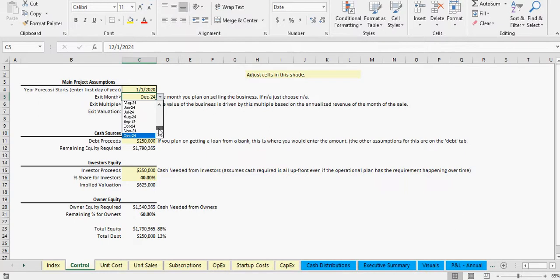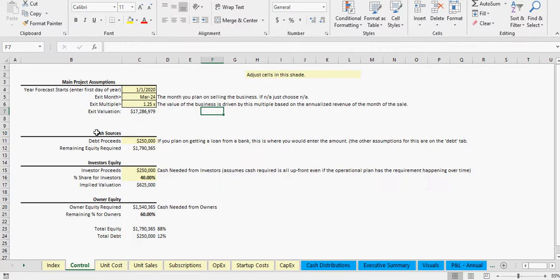So this will pick whatever month you pick. It'll end the forecast, so any months after that will all be zeros, and it'll give you a valuation based on the revenue multiple here. So if your annualized revenue is X, this is going to be 1.25 times X to give you this valuation.